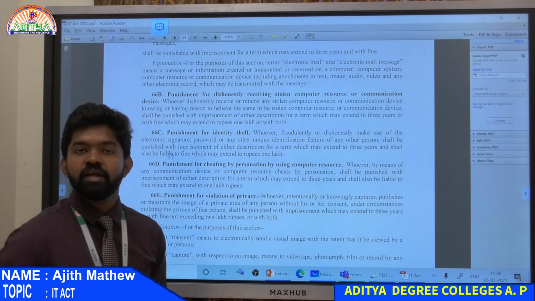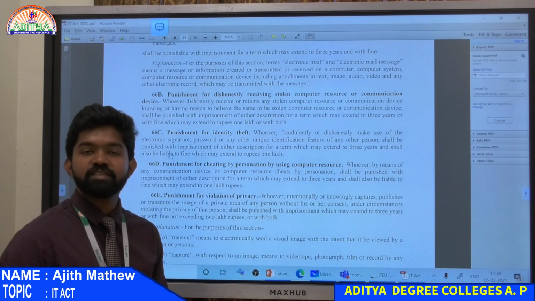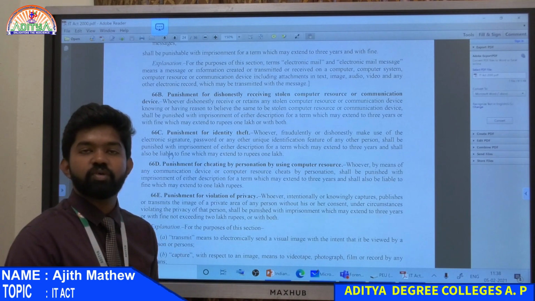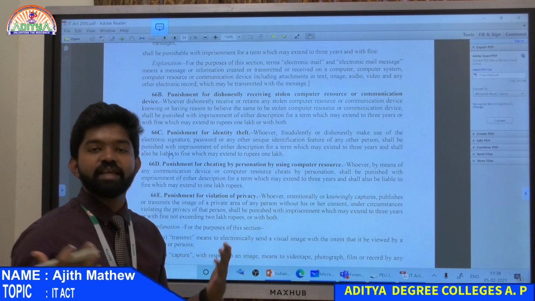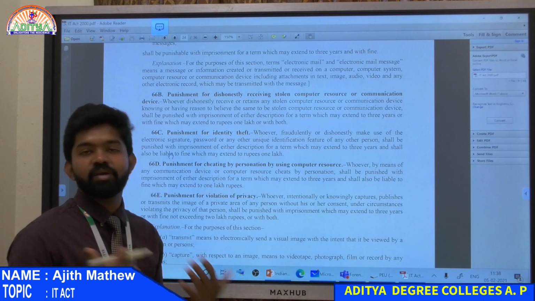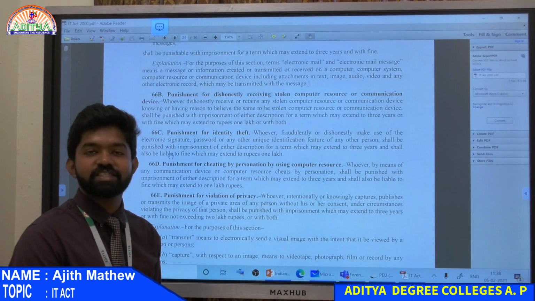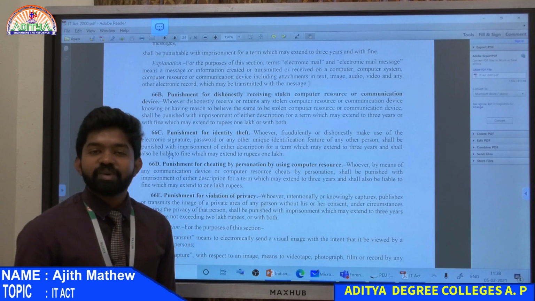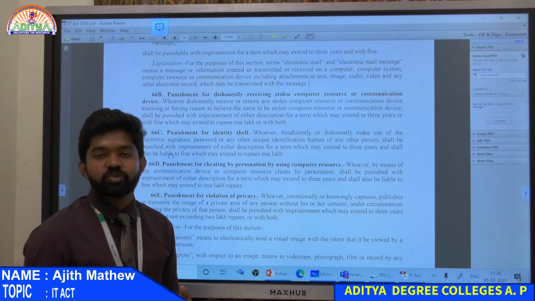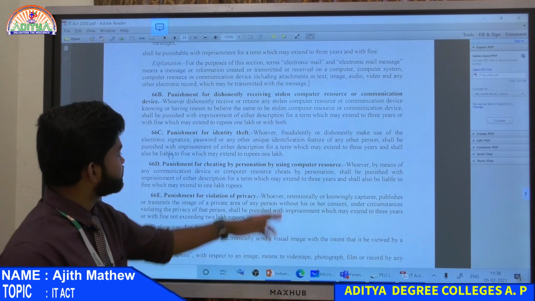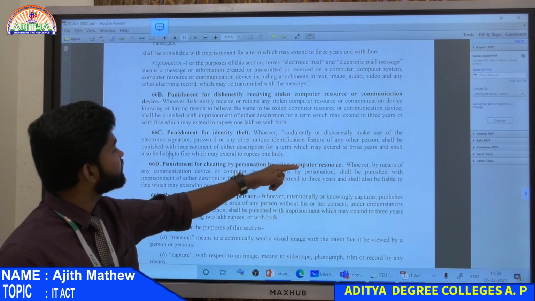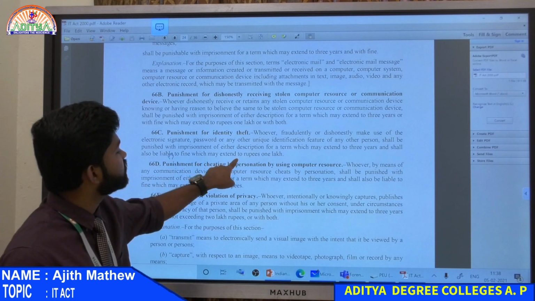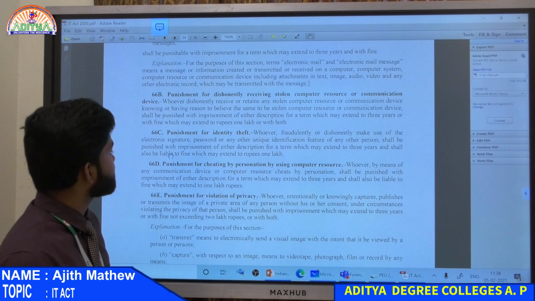So, he is impersonating me, right. Somebody thinks that if I am giving a digital signature, it is me only. Somebody else is coming and doing that for his own personal gain. He is becoming me. If you are giving that digital signature, it is like I am giving it. He is taking my identity, that is known as identity theft. So, if you are doing identity theft, you will get imprisonment which may extend to 3 years, and shall also be liable to fine which may extend to 1 lakh rupees, okay.